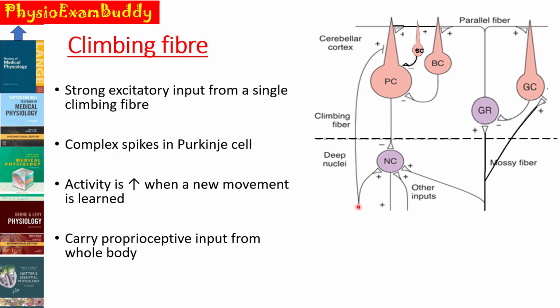So this climbing fiber forms a strong excitatory input onto the Purkinje cell lying in the Purkinje cell layer. On excitation, it produces complex spikes in the Purkinje cells, and the activity is increased when a new movement is learned. The climbing fibers carry proprioceptive input from the whole body via the inferior olivary nucleus into the cerebellum.